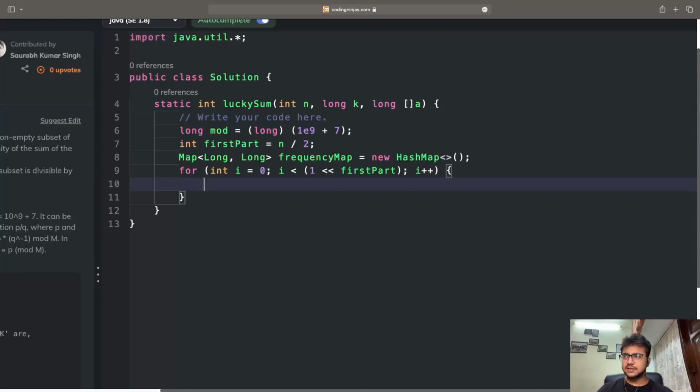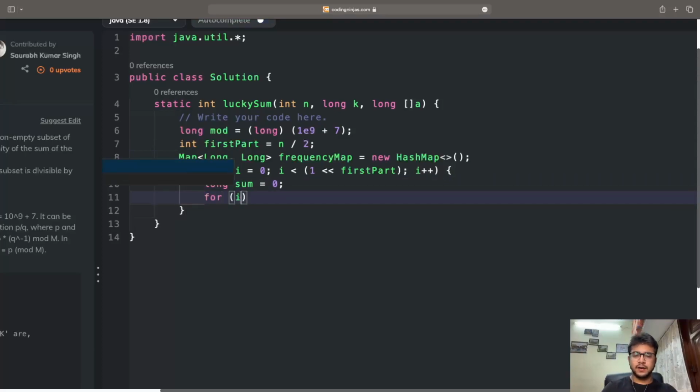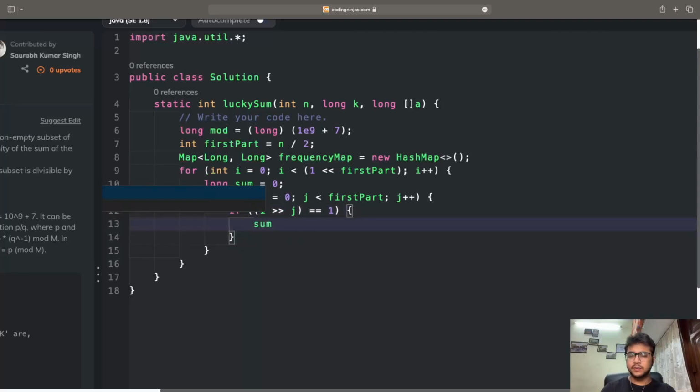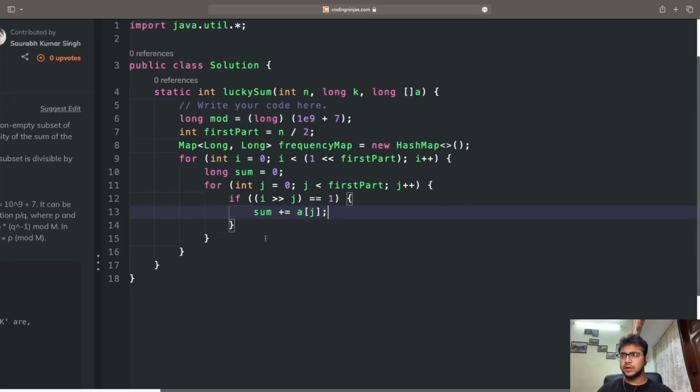Now that this is done, I will write the sum. So long sum is equal to 0. Then I'll write another loop, for int j is equal to 0, j is less than firstPart, and then j plus plus. Here I will write: if i right shift j, and 1, is equal to 1, then in that case we are going to increase the sum. Sum plus equals a of j. This is what I will write. Do we need anything more in this? No, so this for loop is over.